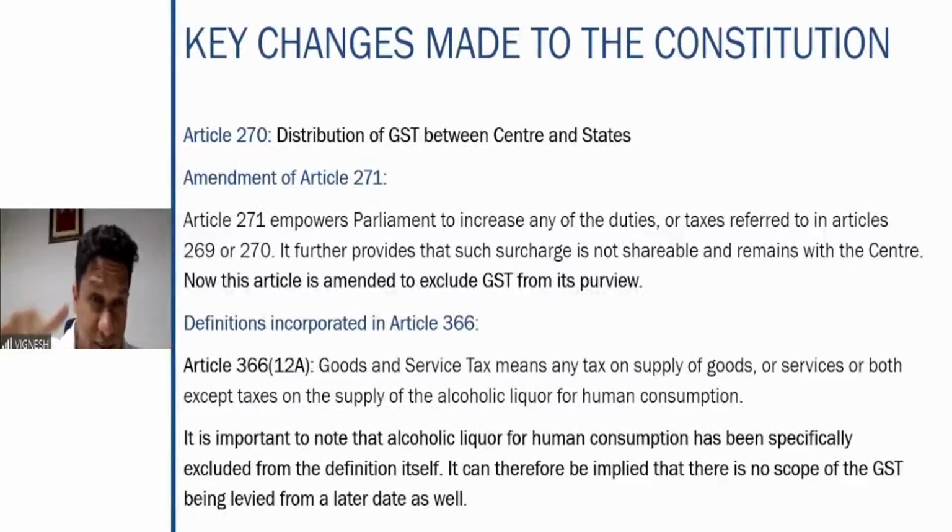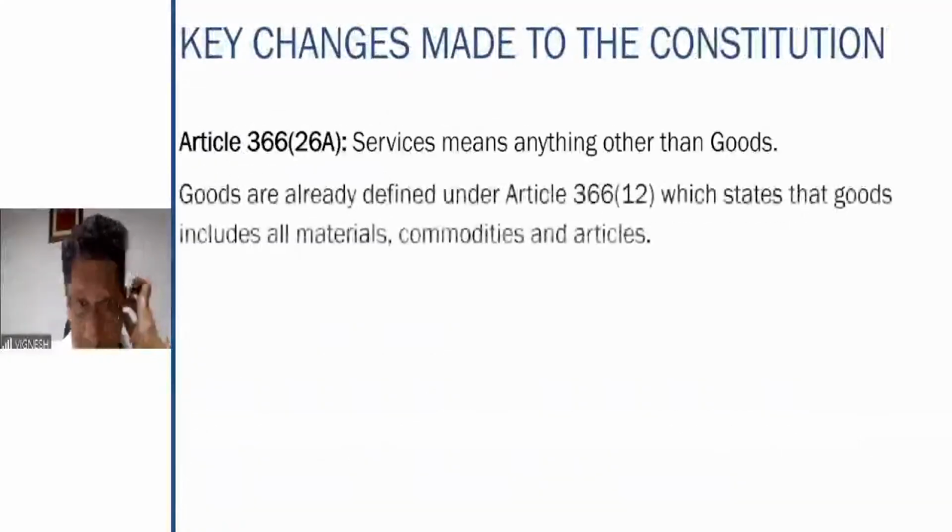Since the articles of the Constitution itself exclude alcoholic liquor for human consumption, not only now, even in the future, there is no scope of GST being levied on this particular product. So it is very, very clear, crystal clear. It is given in the definition itself that it will not be included.